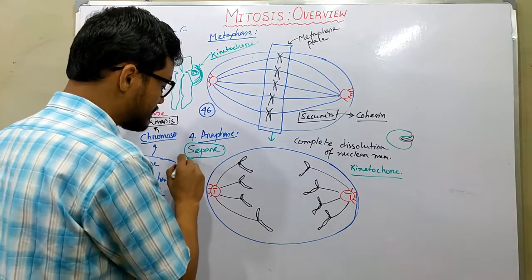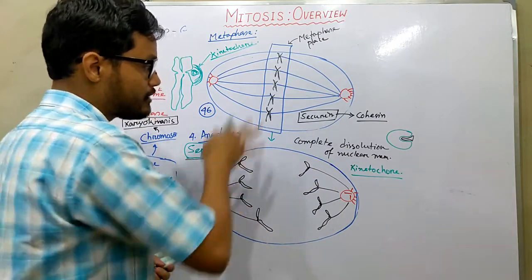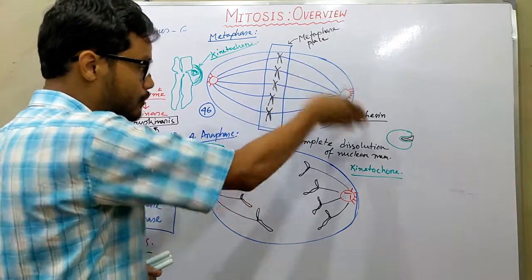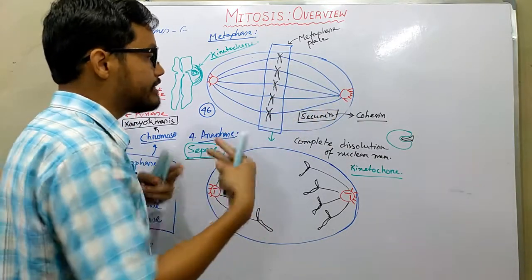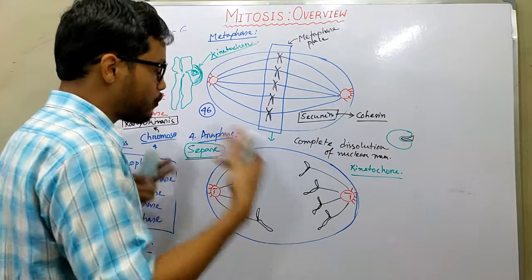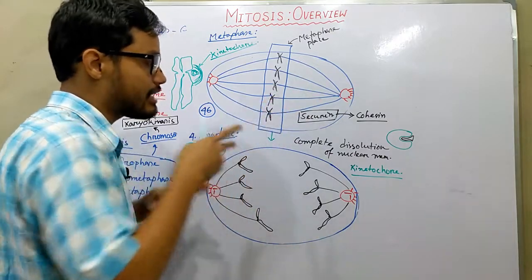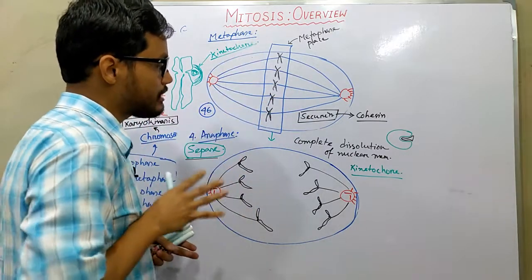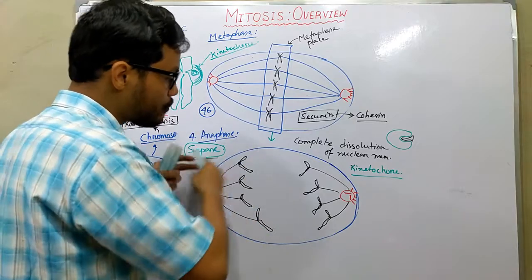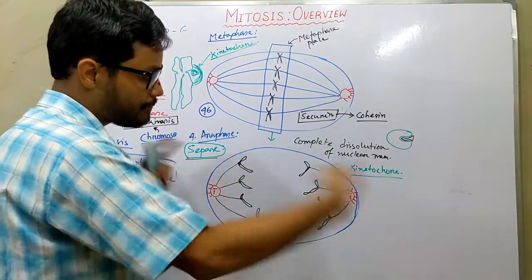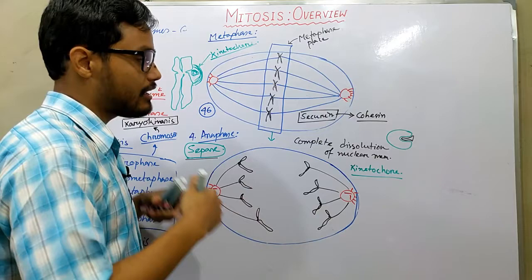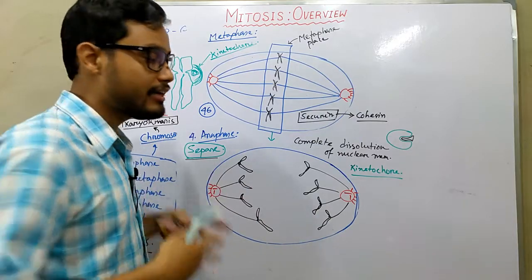With the help of separase, it binds with securin and inhibits its function, and cohesins that hold two sister chromatids together are cleaved off. Now the chromosomes are separated towards the pole. That movement is known as anaphasic movement.